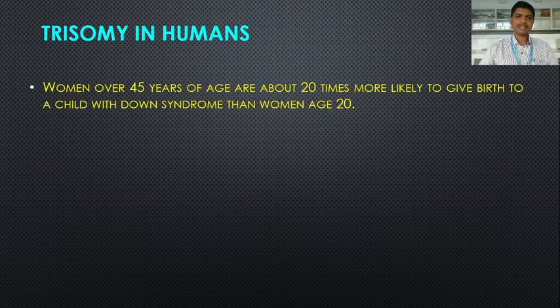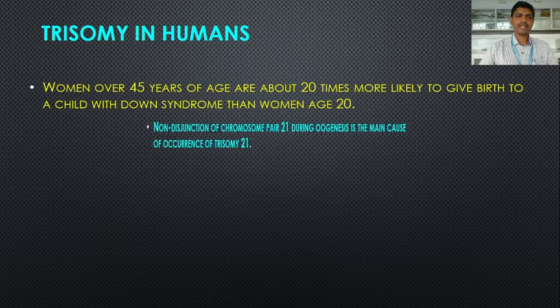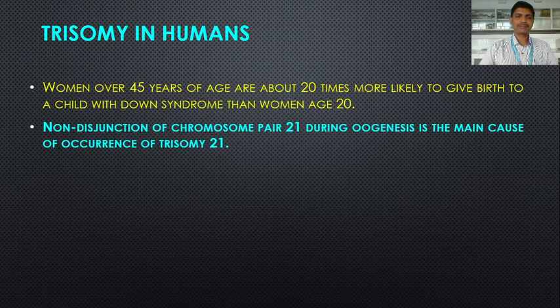So this disease is mainly related to the age of the woman who gives birth to the child. A woman over 45 is about 20 times more likely to have a child with Down syndrome than a woman of age 20.